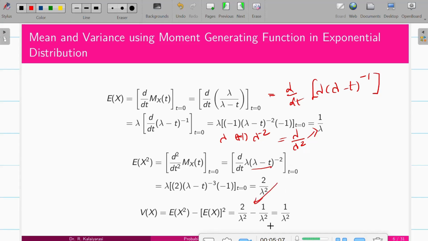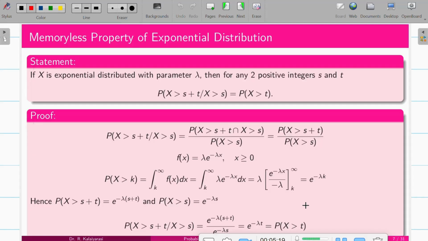and the mean is 1 by lambda square. So finally we'll get the variance as 1 by lambda square. So the exponential distribution mean is 1 by lambda and variance is 1 by lambda square. So with this, we'll move on to one more peculiar property of the exponential distribution, that is the memoryless property